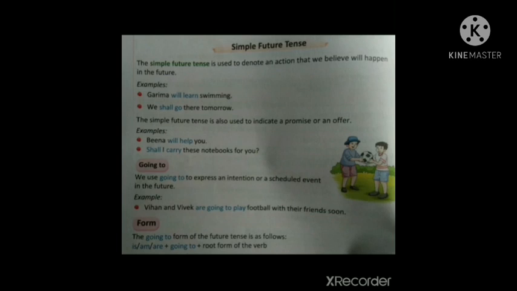The simple future tense is also used to indicate a promise or an offer. If we want to express a promise or an offer, then we can use simple future. Example, Beena will help you. That is a promise. That particular person will help you. That will happen in the future. Shall I carry these notebooks for you? That is an offer.